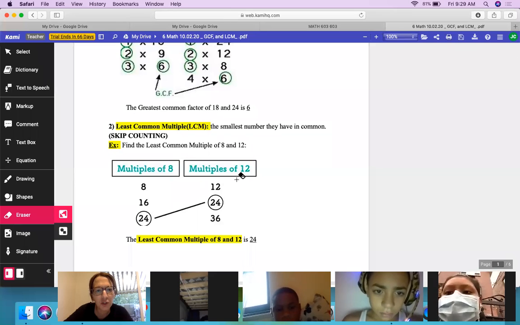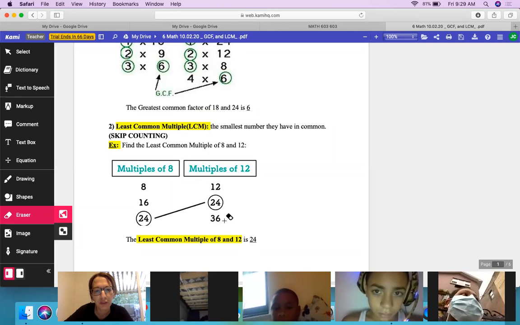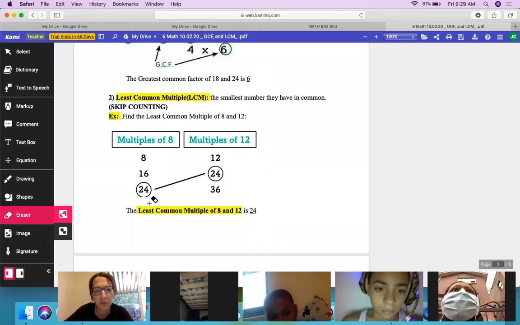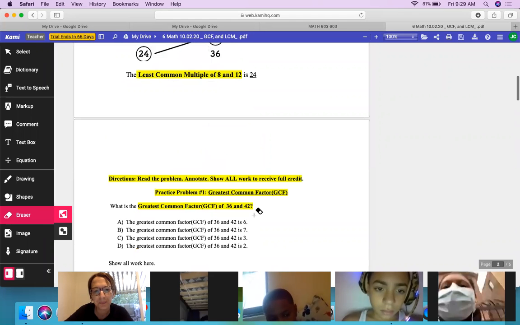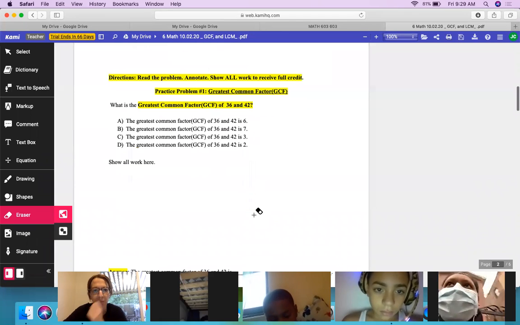The least common multiple, we're gonna list the multiples. That means we're gonna skip count. 8, 16, 24, and 12, 24, 36. Clearly they share 24, that's the LCM. Okay, let's try this first problem.